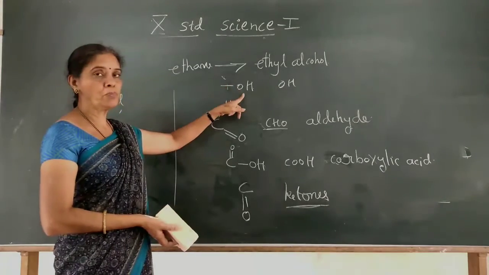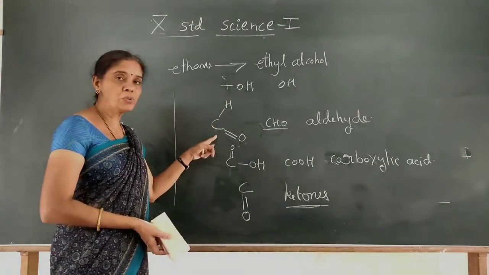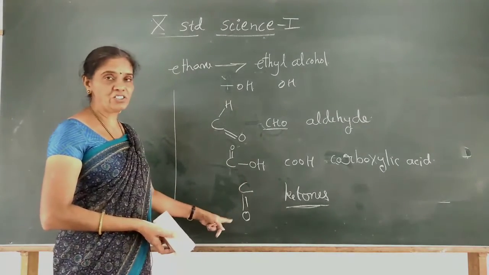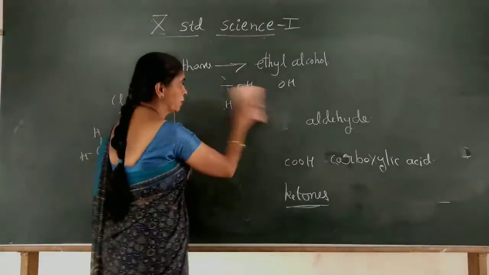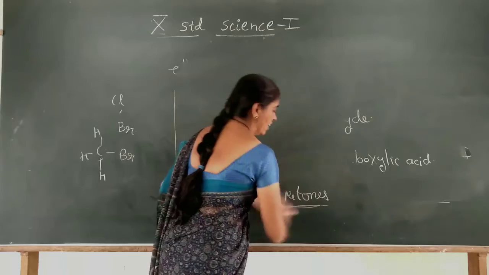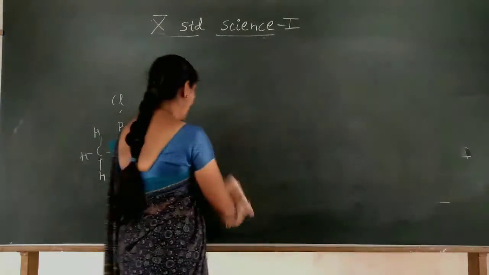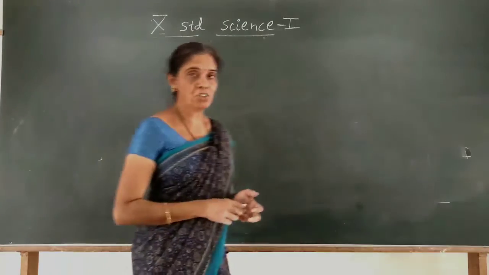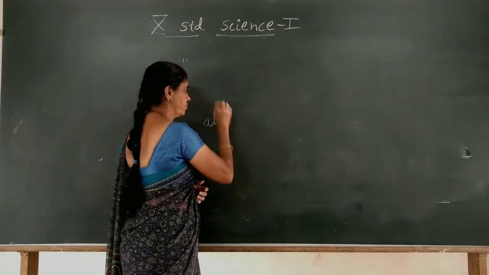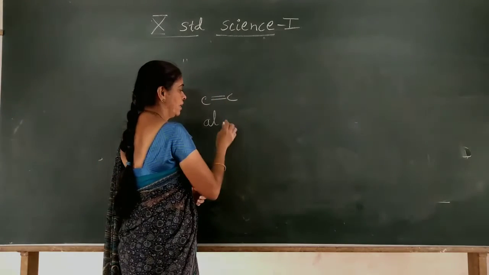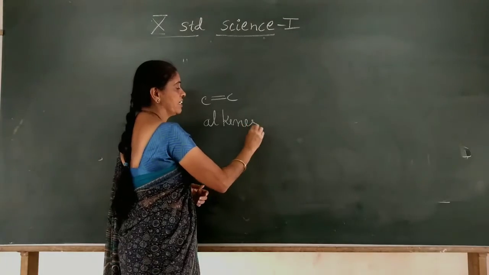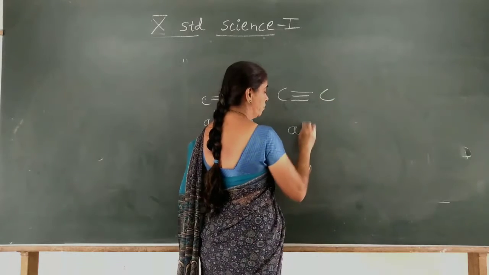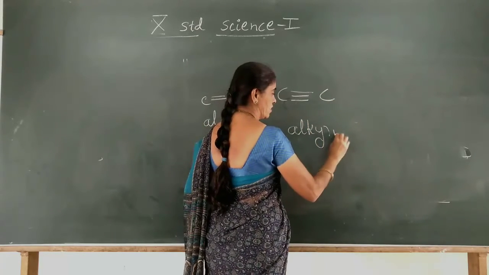It may be an alcohol group OH, CHO is the aldehyde group, COOH is the carboxylic acid group, and CO is the ketone group. Even the double bond and triple bond, if present in hydrocarbons, determine the chemical behavior of that particular compound. If a carbon to carbon double bond is present, it is called alkenes. And if one carbon to carbon triple bond is present, that group is named alkynes.